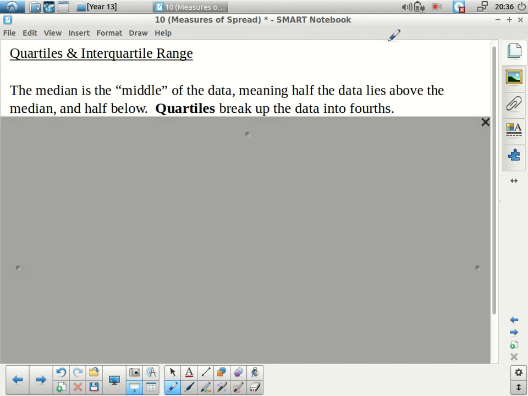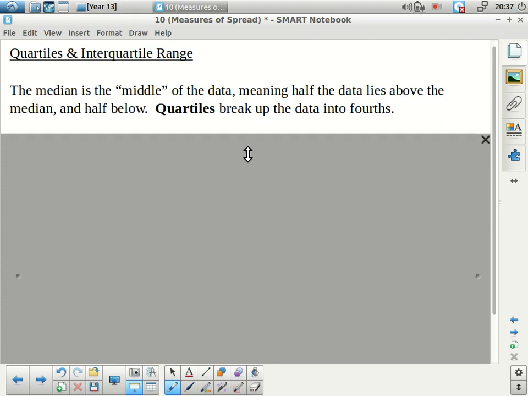The first one is what's called quartiles, and the interquartile range. The purpose of quartiles is just to break the data up into 4 pieces. We already know the median is the middle of the data, meaning half the data lies above the median and half of it below. Quartiles is just breaking it up into 4 equal-sized pieces.